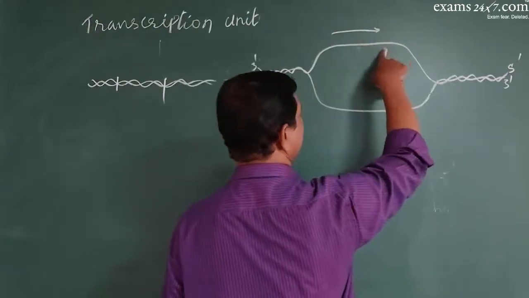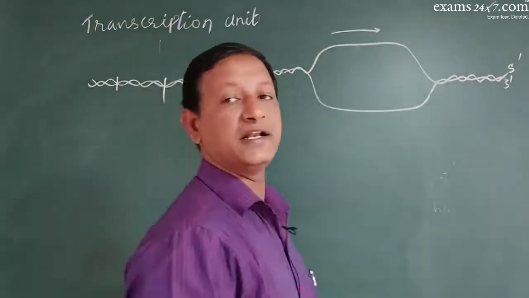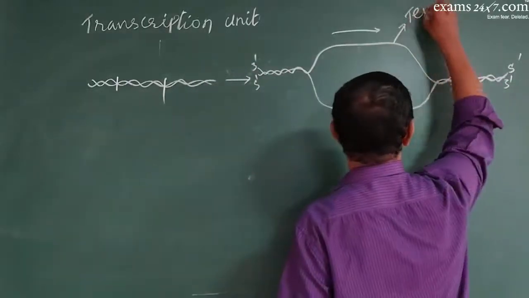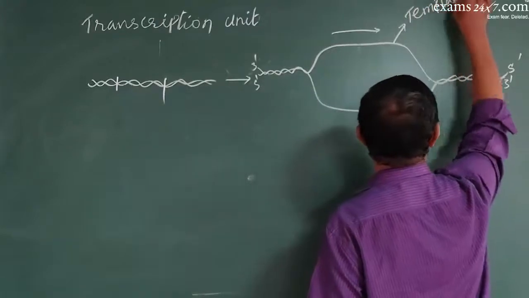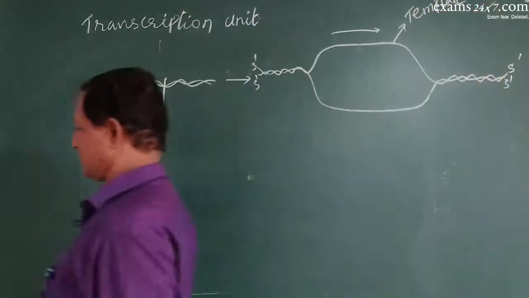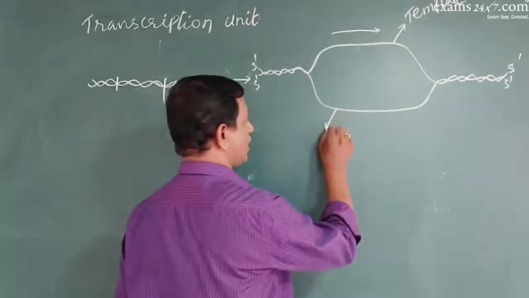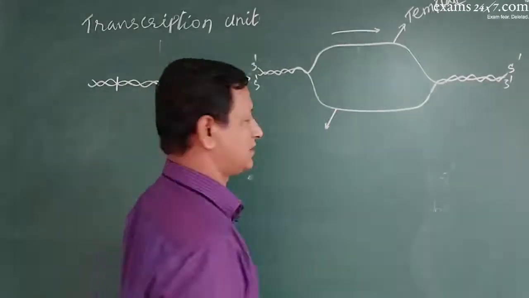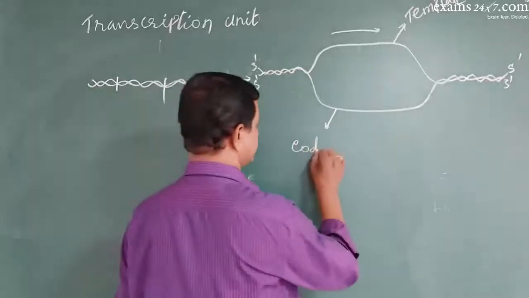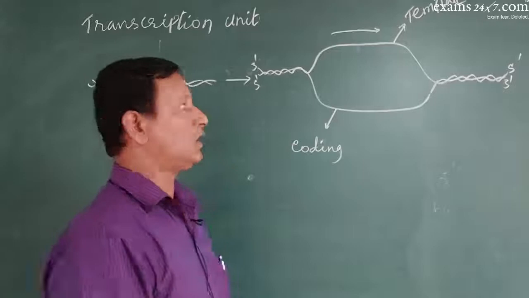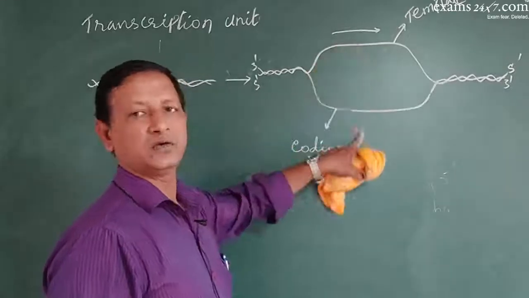This strand on which the RNA is constructed is called the template strand. And the other DNA strand, which is not used for RNA construction, is called the coding strand. So template strand and coding strand.